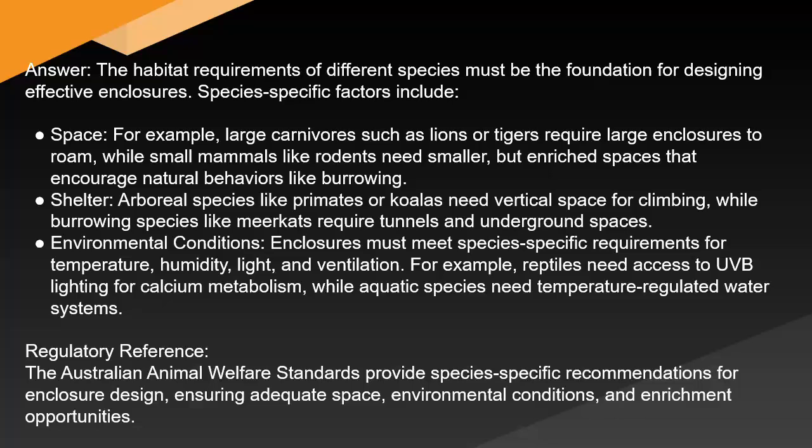Answer: The habitat requirements of different species must be the foundation for designing effective enclosures. Species-specific factors include space. For example, large carnivores such as lions or tigers require large enclosures to roam, while small mammals like rodents need smaller but enriched spaces that encourage natural behaviors like burrowing. Shelter. Arboreal species like primates or koalas need vertical space for climbing, while burrowing species like meerkats require tunnels and underground spaces. Environmental conditions. Enclosures must meet species-specific requirements for temperature, humidity, light, and ventilation. For example, reptiles need access to UVB lighting for calcium metabolism, while aquatic species need temperature-regulated water systems.